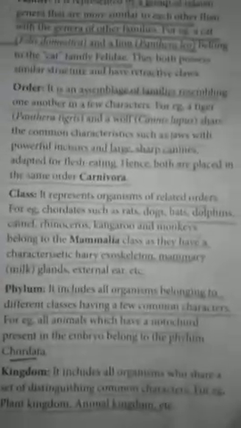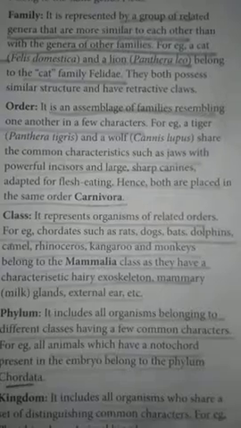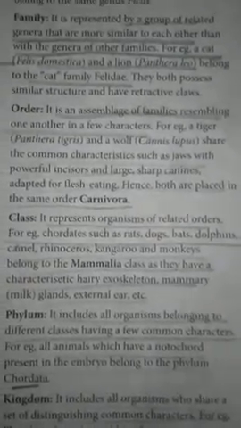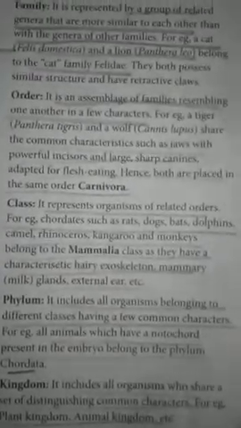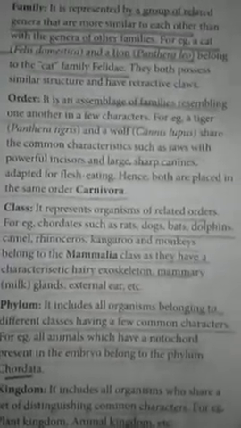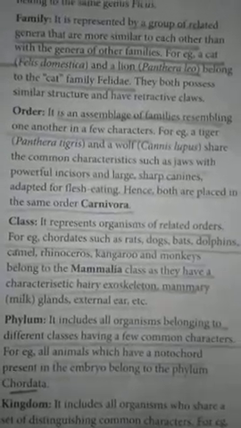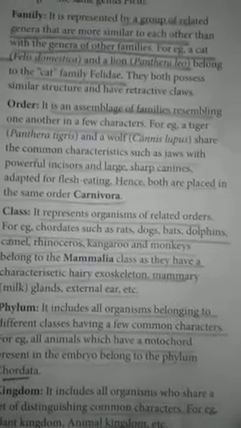Now order. Here different families that have more or less resemblance in character, where a few characters may be the same or different, are put into the same order. For example, tiger and wolf share some common characteristics, such as jaws, incisors, and large sharp canines.